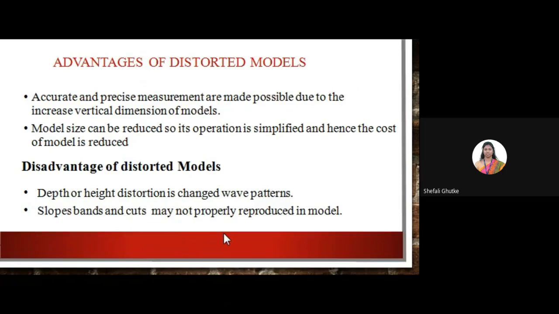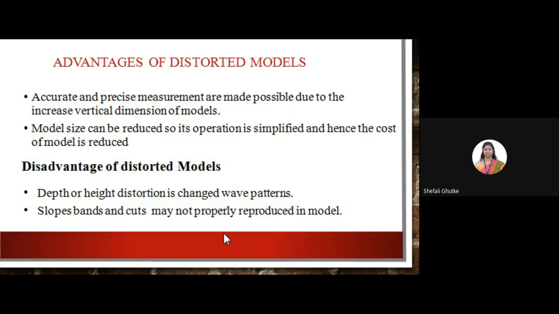Now, what are the advantages of the distorted model? It gives accurate and precise measurements, made possible due to the increased vertical dimension of the model. Because these are distorted models, we can easily increase the dimensions of the model, right? So the model size can be reduced, so its operation is simplified, and hence ultimately the cost of the model is reduced, right?